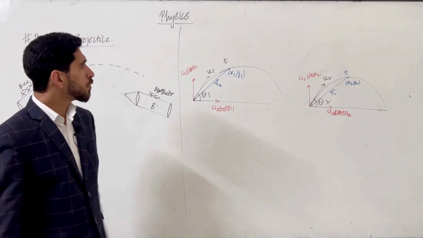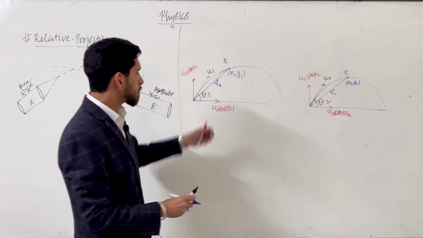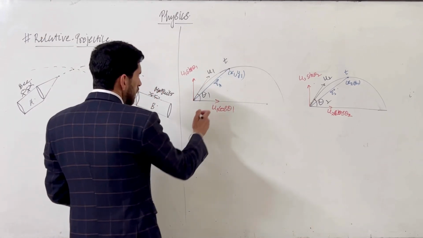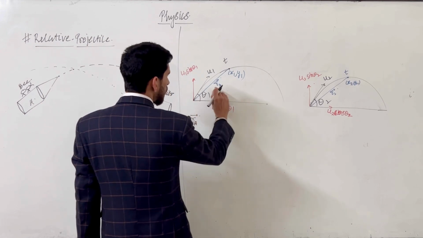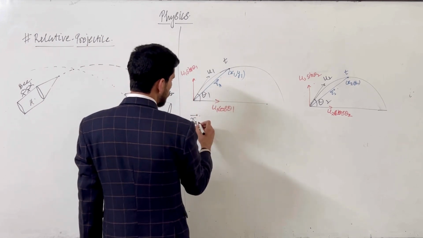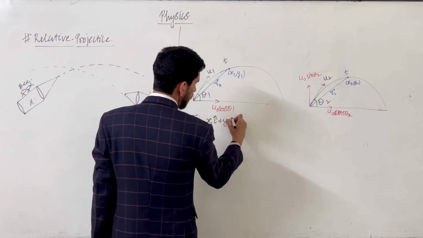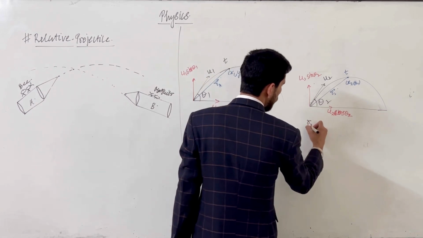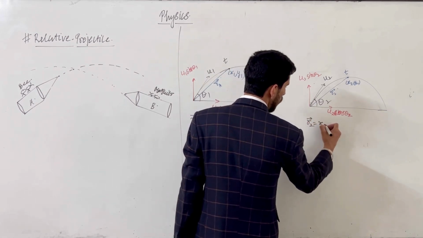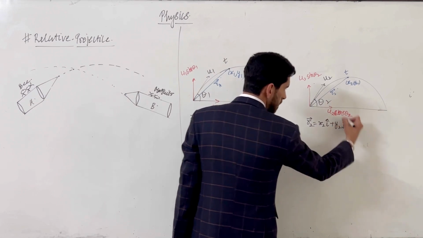So now if I try to find these coordinates, we can write r1 vector equals x1 i cap plus y1 j cap. Similarly, r2 vector can be written as x2 i cap plus y2 j cap.